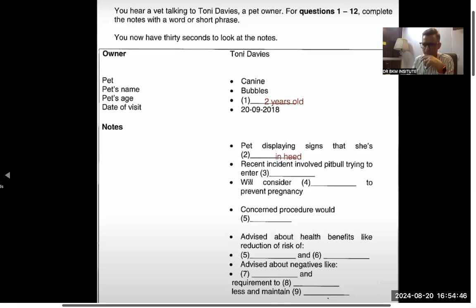Right. And what are you suspecting? She acts really, really, well, randy. I've had Bubbles since she was a pup. She's 2. I don't know. I was reading around on the internet about what happens to a dog when she's in heat, and she's displaying all the usual signs. Is Bubbles your only pet?